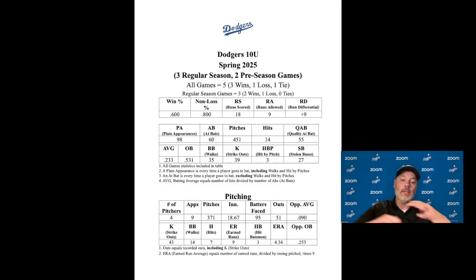Okay. These are some of the statistics that you'll see when you watch on television or when you're hearing people talk about baseball. And so, again, I hope this helps. I hope this makes it more fun to watch baseball. And I hope it makes it a little bit easier to understand when you are watching those games.